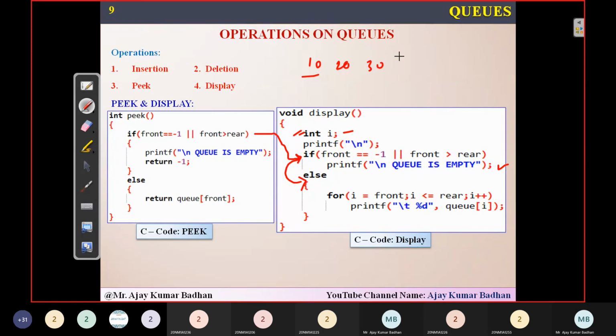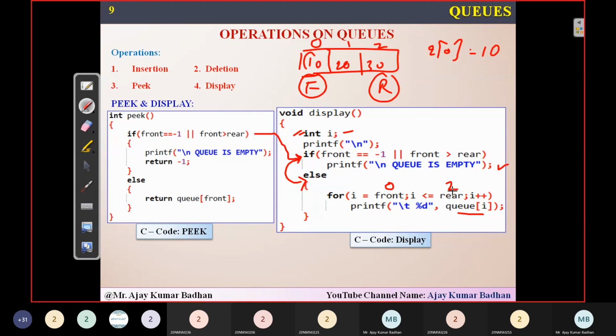What is that? i equal to front. Obviously front is here, rear is here. So i equal to front, i less than or equal to rear. We have to print these elements 10, 20, 30, right from front till rear. So i is equal to front. What is the index? We have 0. So i is equal to 0. i less than or equal to rear: 0, 1, 2. The value of rear here is 2. So 0 is less than or equal to 2. So simply Q of i. Q of 0. What is the value we have? 10. After that, i will be incremented.